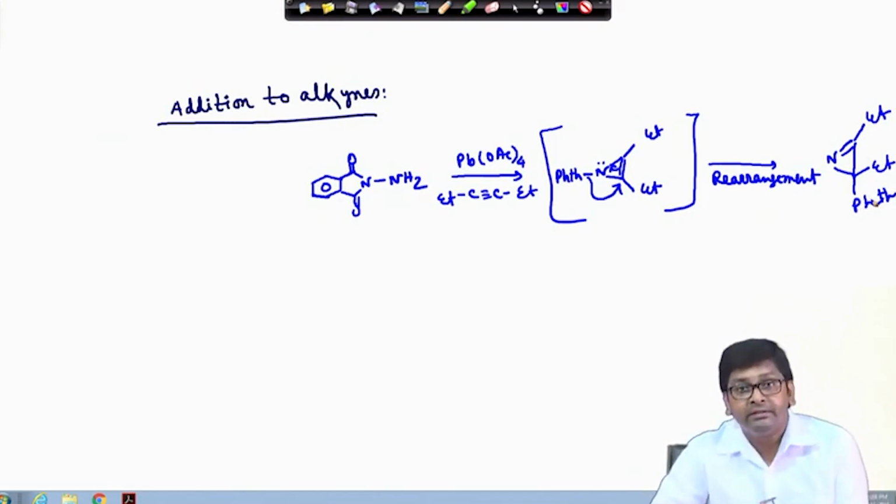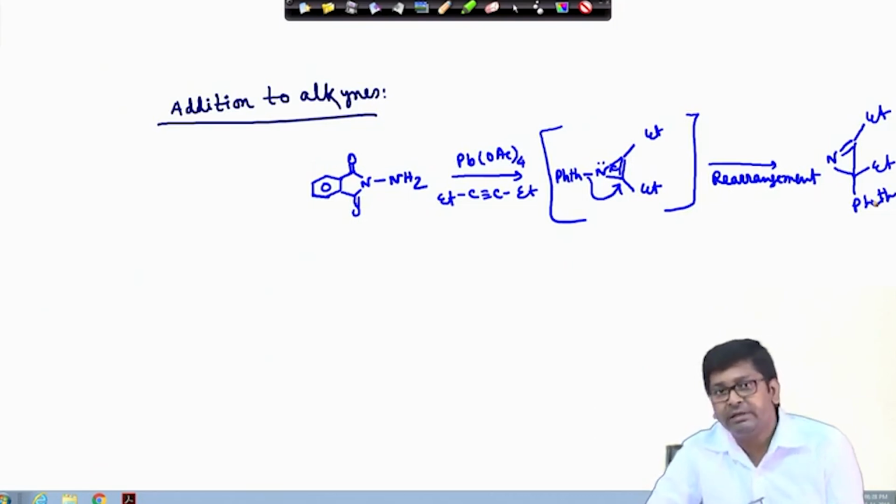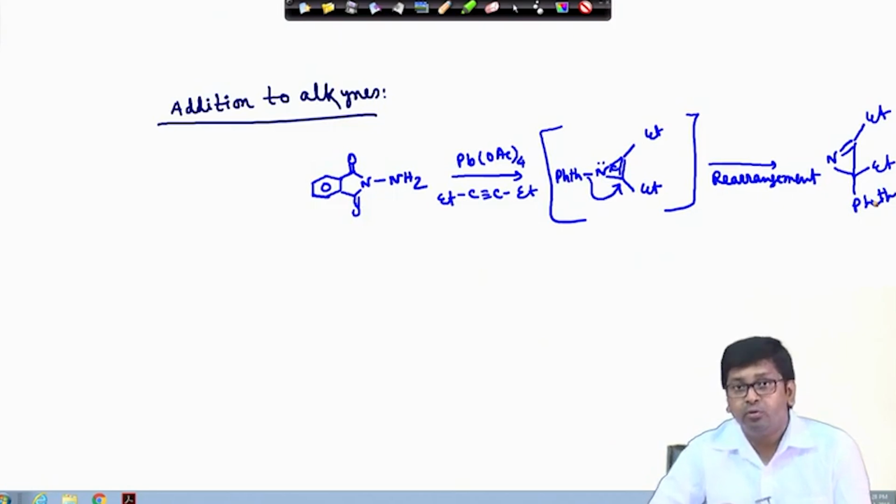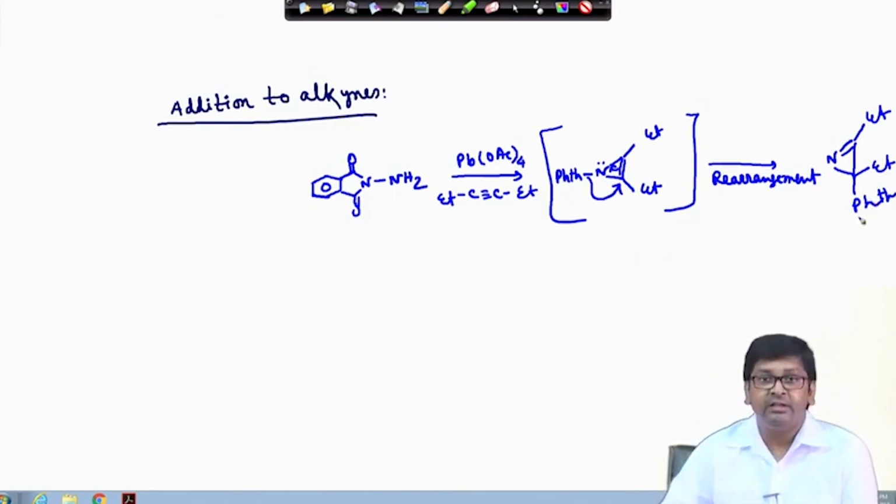We will get the initial product in such a way that this is not a stable product, because this is somewhat anti-aromatic, and once it becomes anti-aromatic it loses its stability, and after the rearrangement we are getting this another rearranged azirine ring, and that is nothing but this particular product.